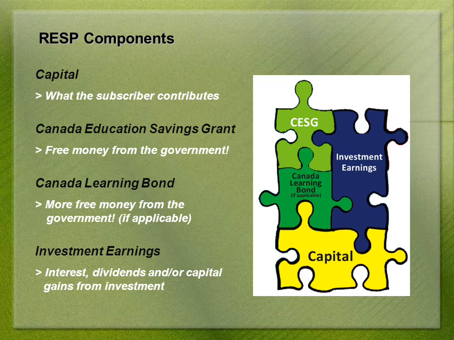Registered education savings plans have a few different components. The first is capital. This is what the subscriber contributes into the RESP. The next one is the CESG, which is the Canadian Education Savings Grant. This is essentially free money from the government. You put money into the plan, the CESG matches to a certain point, which I'll discuss in a moment. Another free money offering from the government is the Canada Learning Bond. This is similar to the CESG, but not all beneficiaries qualify. The last component is investment earnings. This comes from both the capital that's being contributed to the RESP along with the CESG and in some cases the Canada Learning Bond.